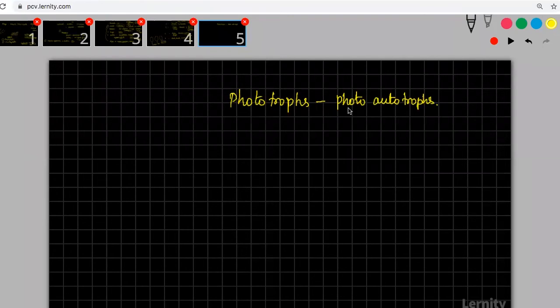What is the meaning of photoautotroph? Something which will use light. Inside this itself, you have 2 classifications. One of them we call photolithotrophs, and then you have photoorganotrophs.